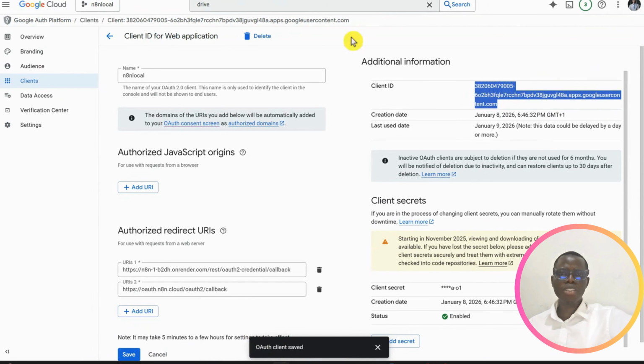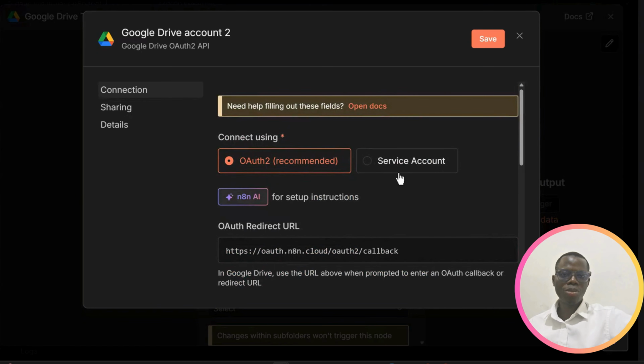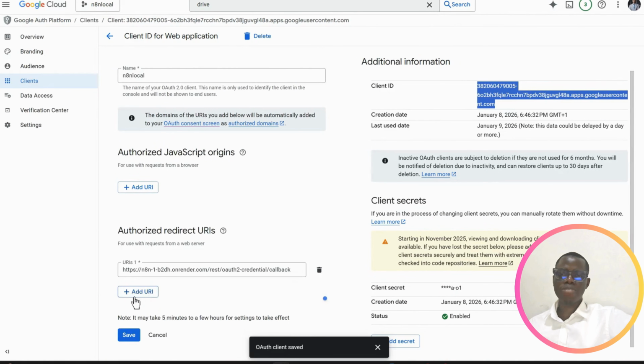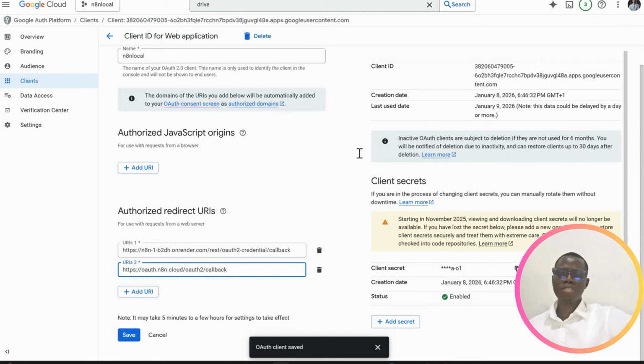If you come back to your n8n and scroll up, you will see this redirect URL. You click to copy, and then you go back to Google Cloud. Let me delete what I have here and add it. Then you paste. So you are adding the redirect URL from n8n here, and you save.